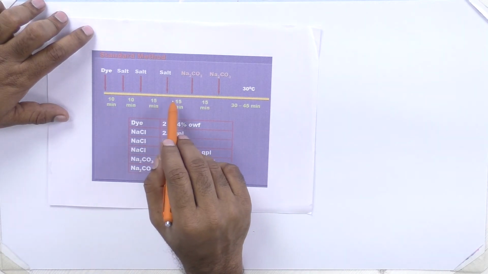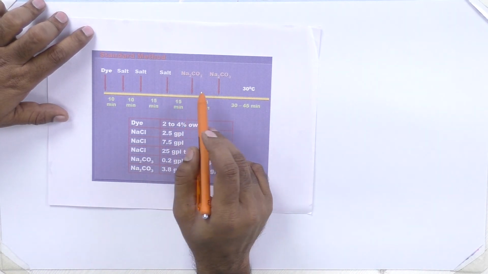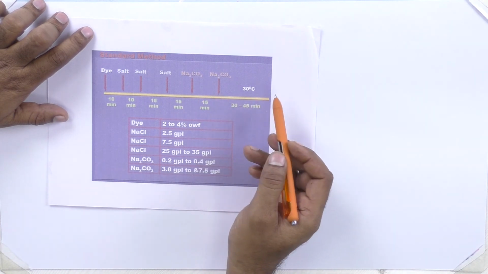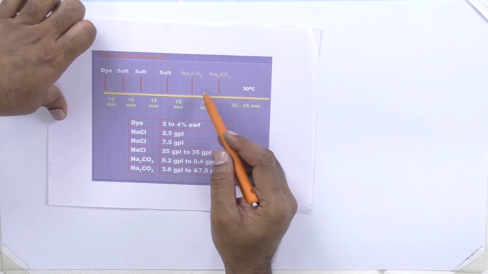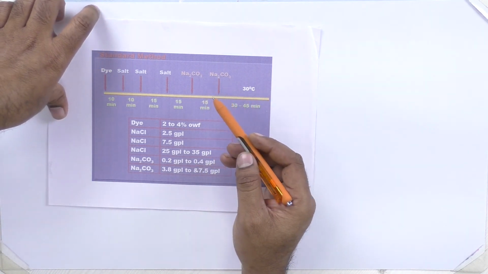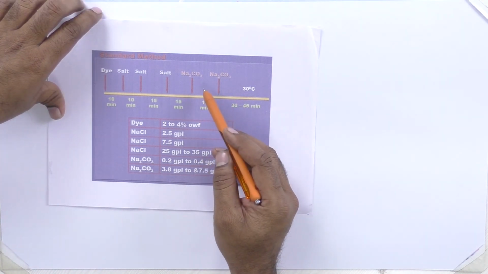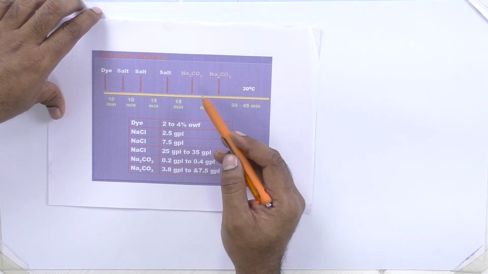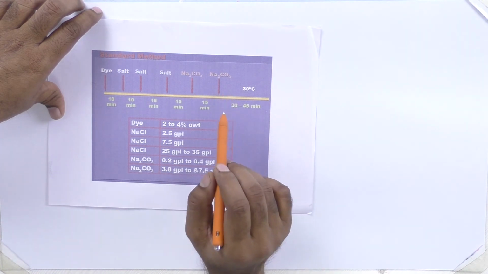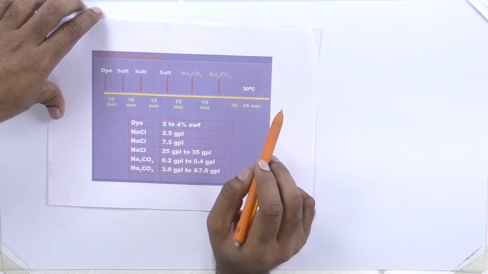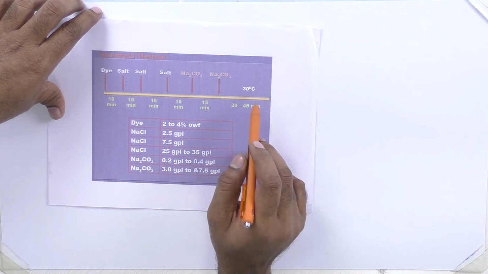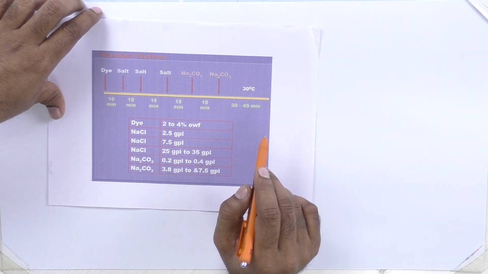After addition of salt you add soda ash. After 15 minutes, you divide the soda ash so that you can add it in two stages. After addition of soda ash you keep it for 30 to 45 minutes at room temperature. Then rinse the fabric with a cold wash.